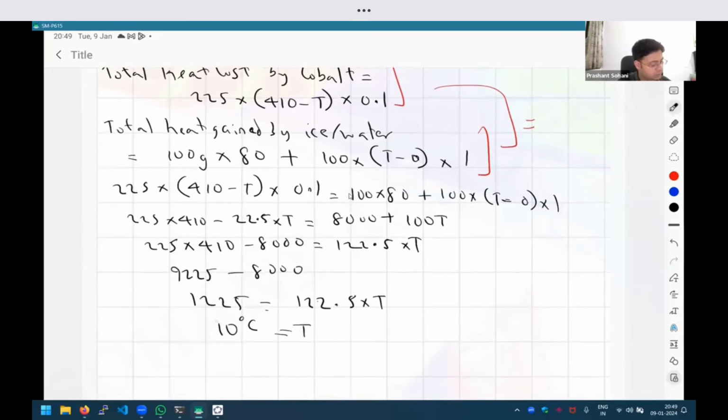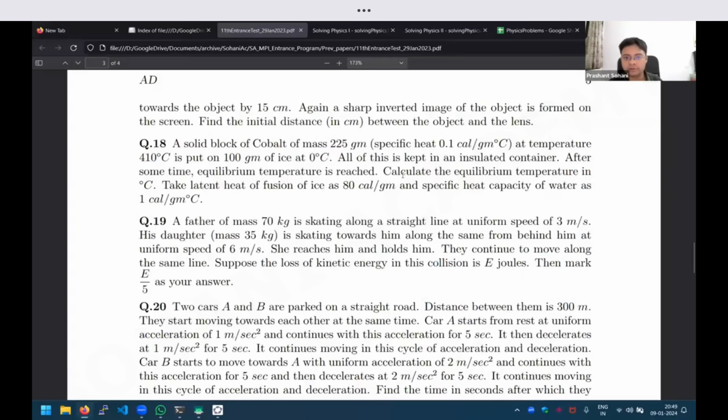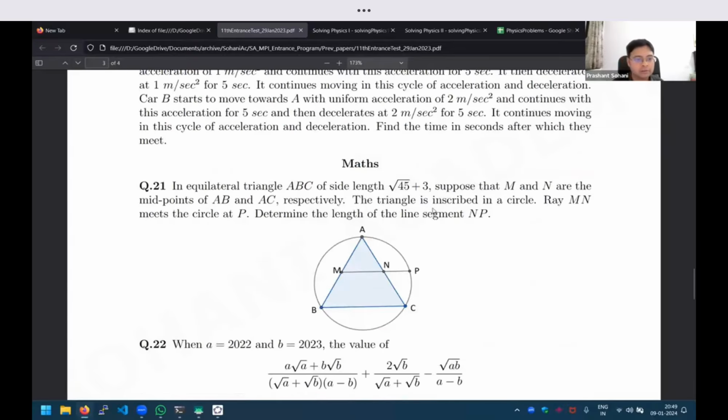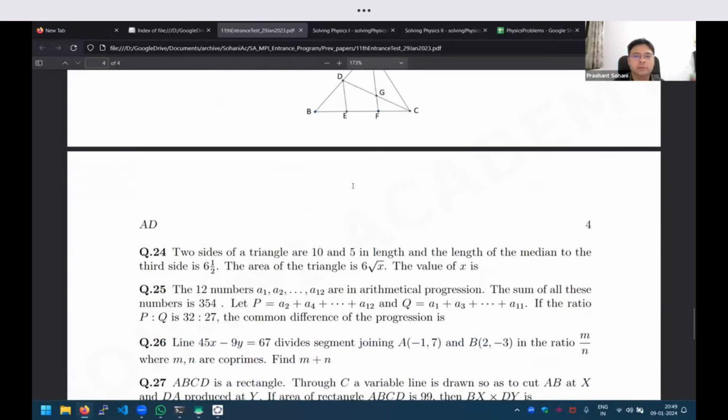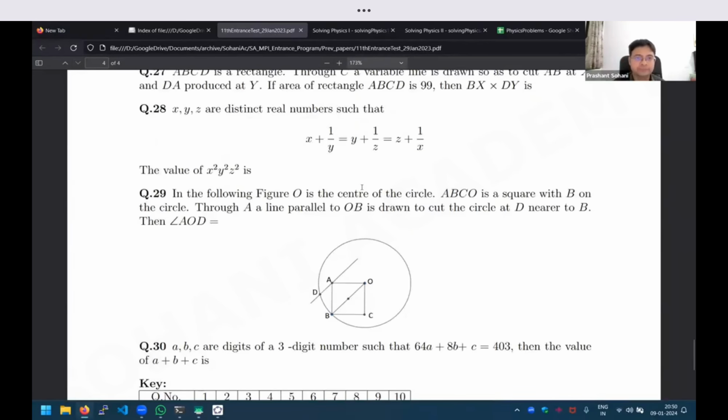Okay, so 10 degrees Celsius. That is the final equilibrium temperature of the whole system. And is that what they've asked for? Yes. So question 18, the answer should be 10. Yes. Okay.